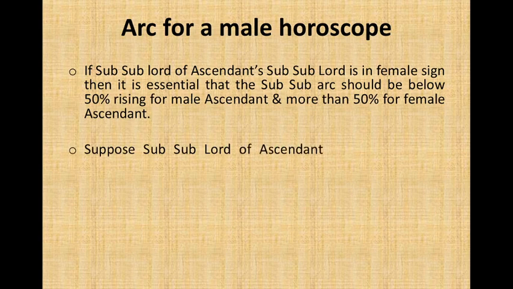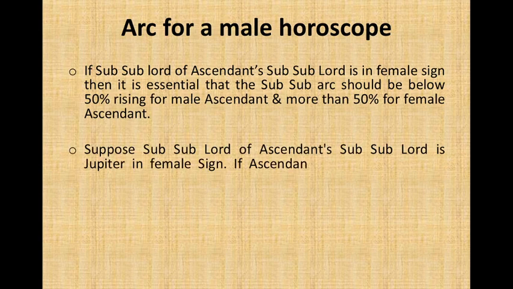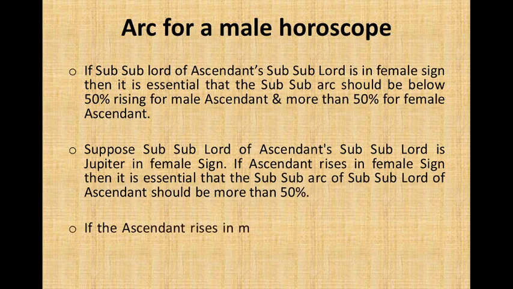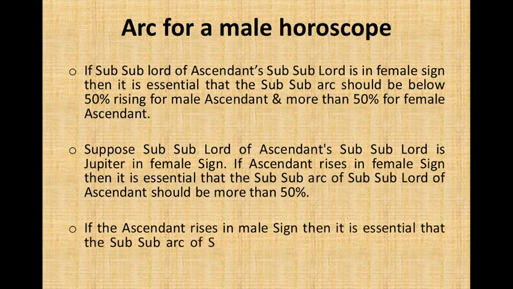Suppose sub-sublord of ascendant's sub-sublord is Jupiter in female sign, let's take Cancer. If ascendant rises in female sign, let's take Taurus, then it is essential that the sub arc of sub lord of ascendant should be more than 50%. If the ascendant rises in male sign, then it is essential that the sub arc of sub lord of ascendant should be less than 50%.